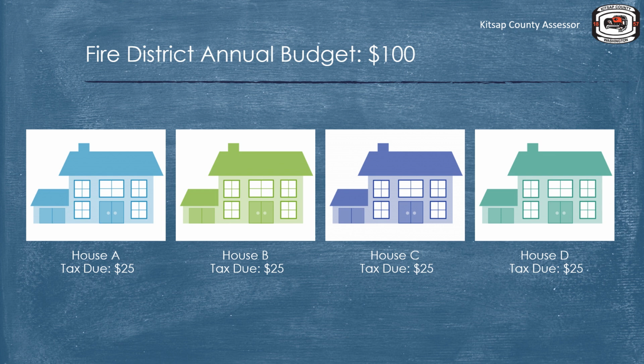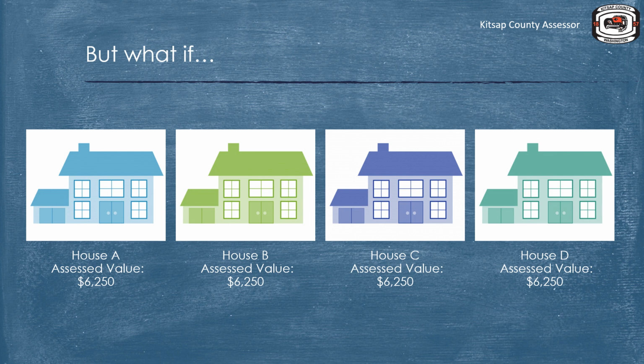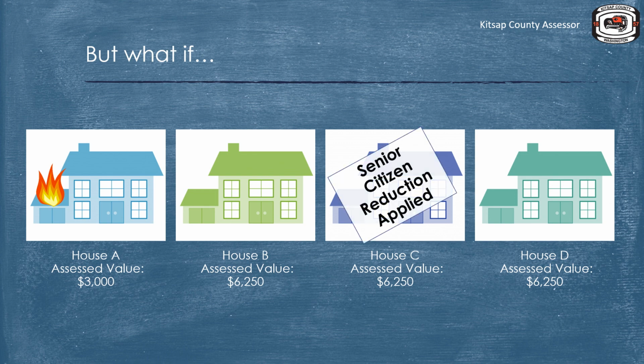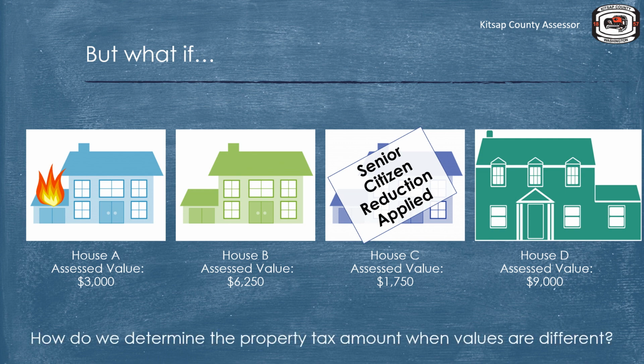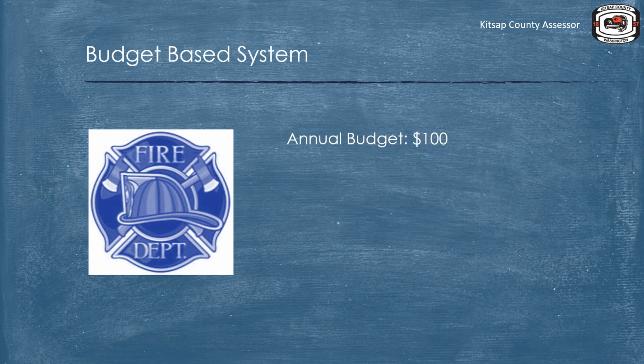But what if all the properties or values were not identical? What happens then? Let's say that House A had destroyed property as the result of a fire and their assessment was reduced. House B remained the same in their value, but House C applied and qualified for the Senior Citizen and Disabled Persons Exemption Program, and their property tax burden was reduced. House D decided to remodel, and this caused their value to increase. Determining the amount owing is a little harder now. We cannot just take $100 and divide it by 4. This is where a tax rate comes into the picture.